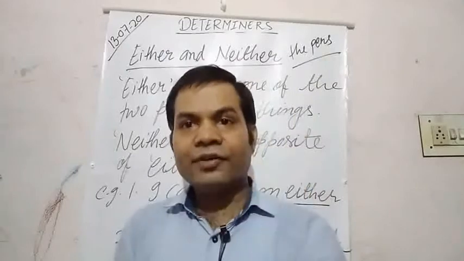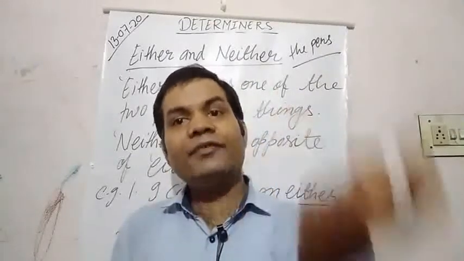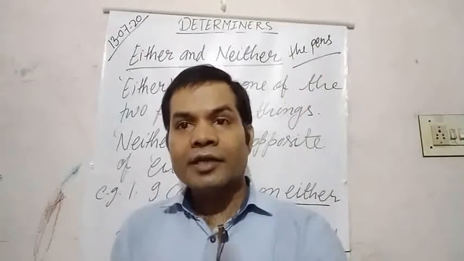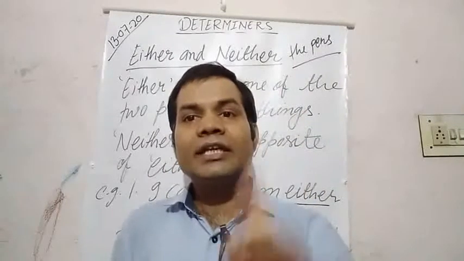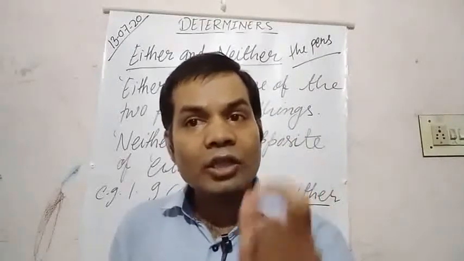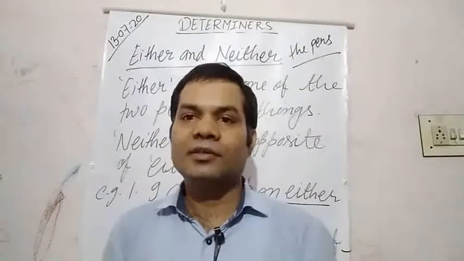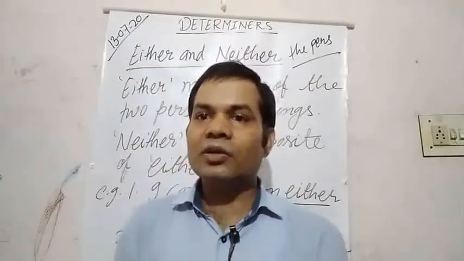They work as determiners if they are demonstrative adjectives. If they are used as demonstrative pronouns, then we can't call them determiners. Okay.